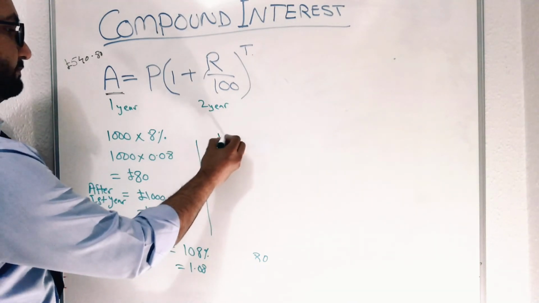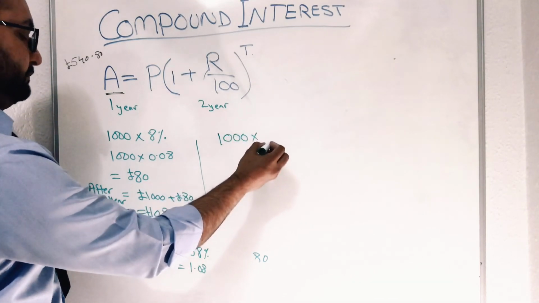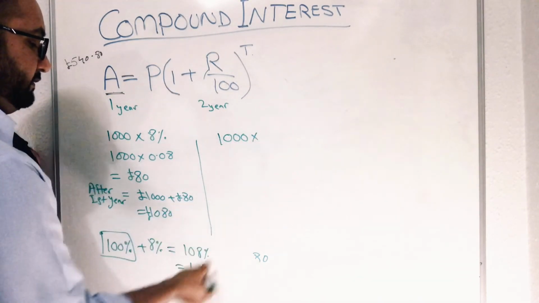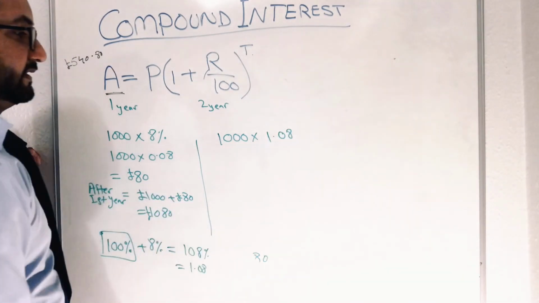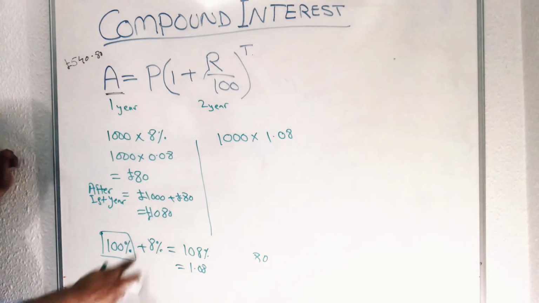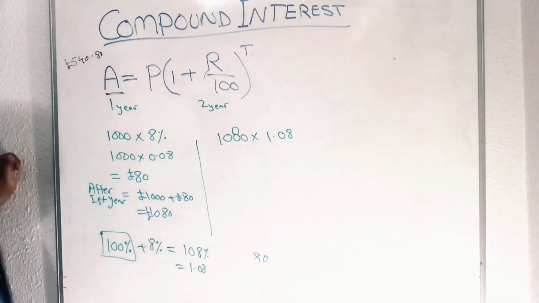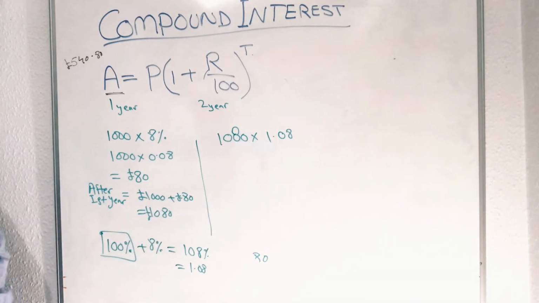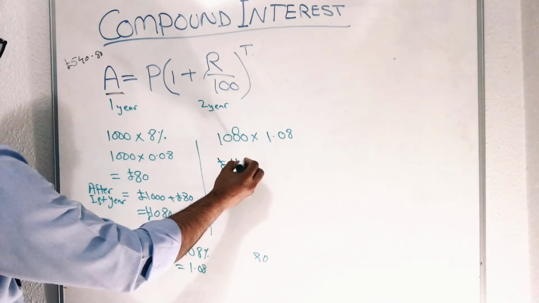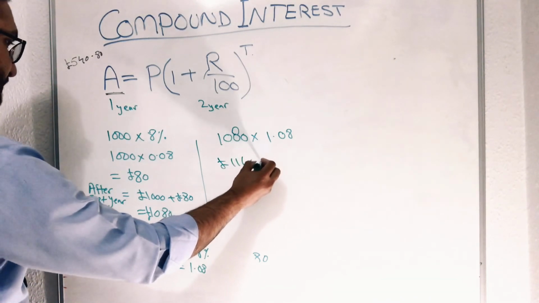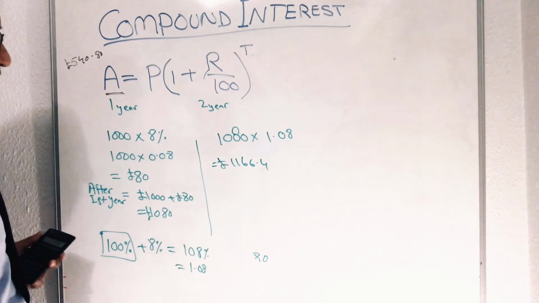So in here again, 1000 times, if I use the increment one, that becomes 1.08, like that, straight away. But our value was 1080. So then we are multiplying with this value. So 1080 times 1.08, we will get the value 1166 pound. This is our final amount.